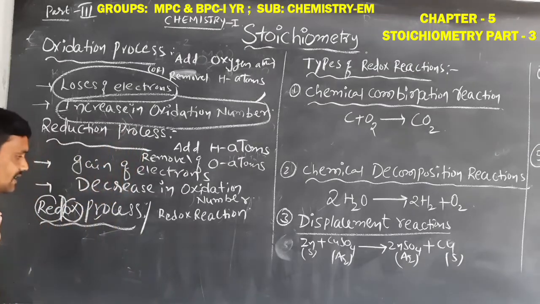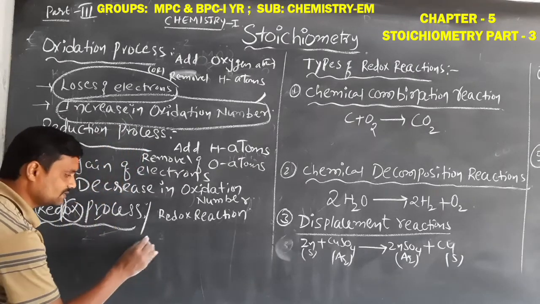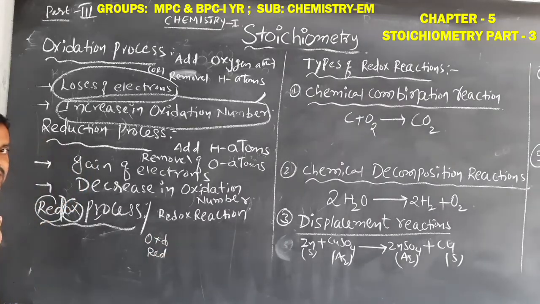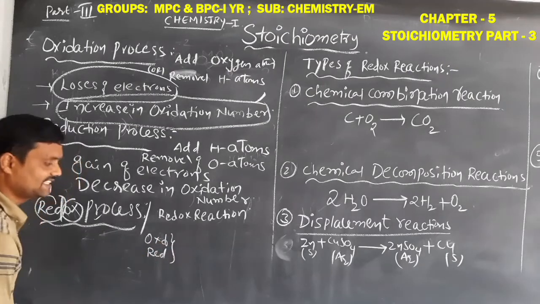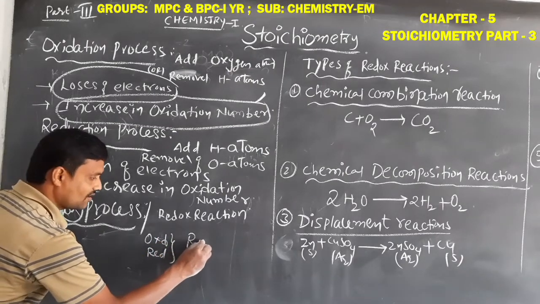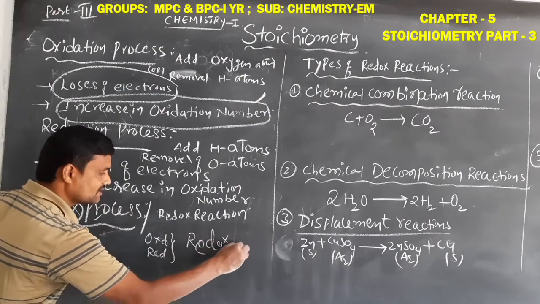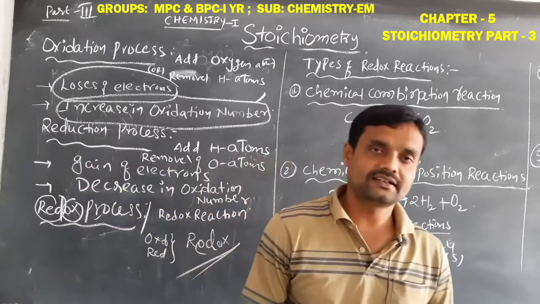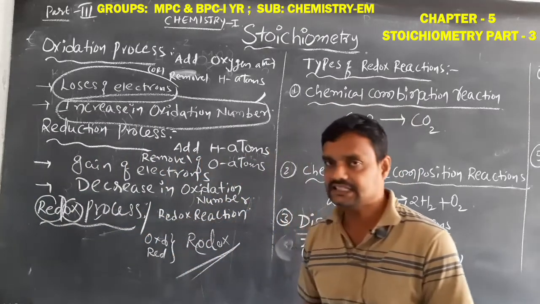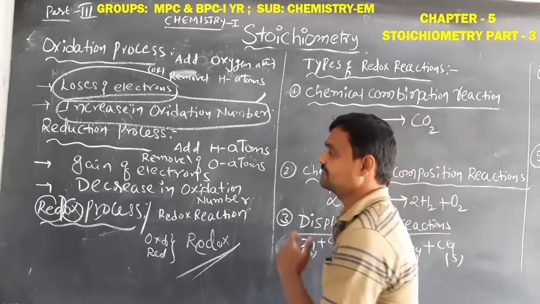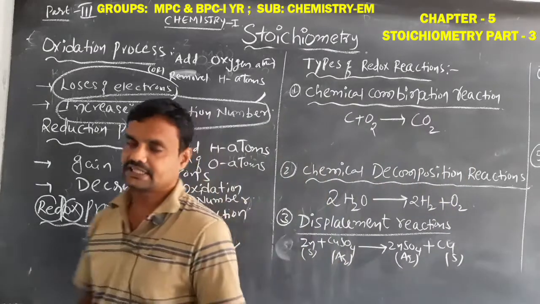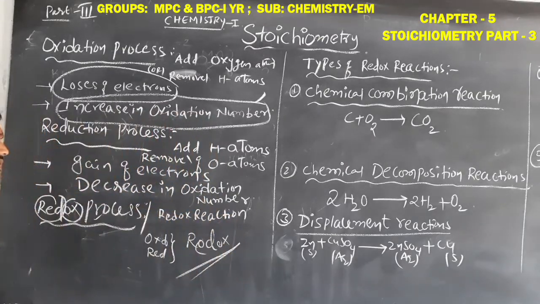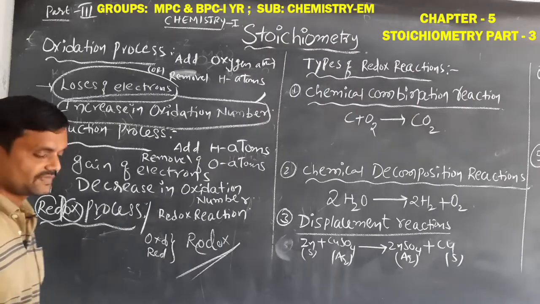In which process both oxidation and reduction are present, that is called a redox process or redox reaction. Redox, reduction and oxidation both are present, simply that is called a redox reaction or redox process. Okay students, this is about the redox process.